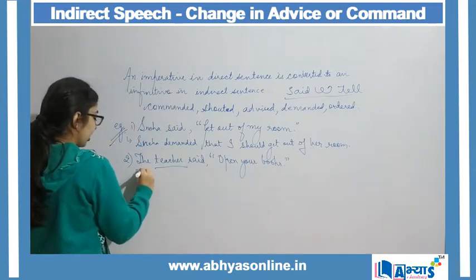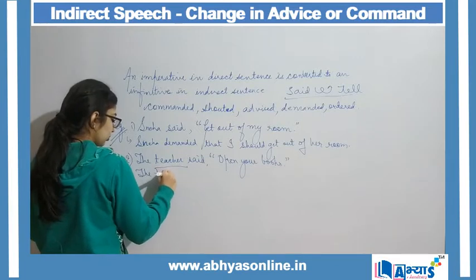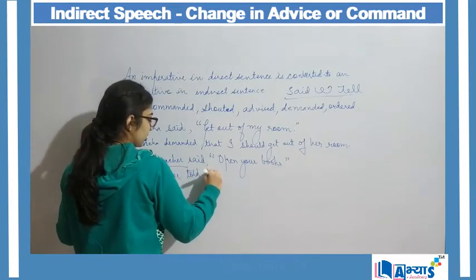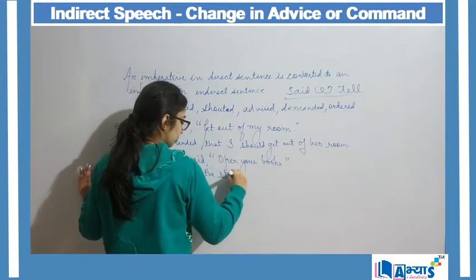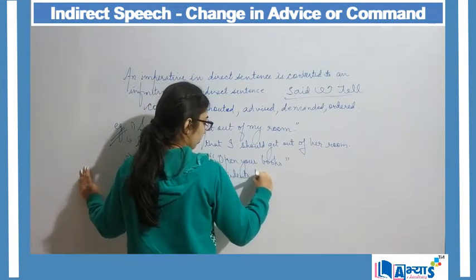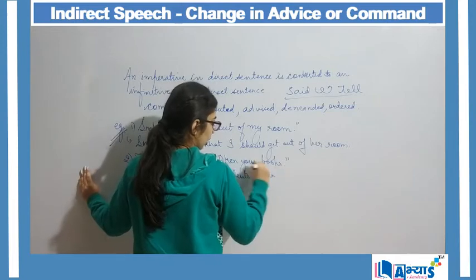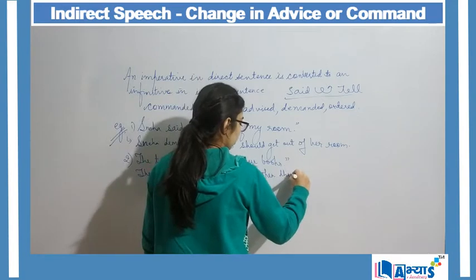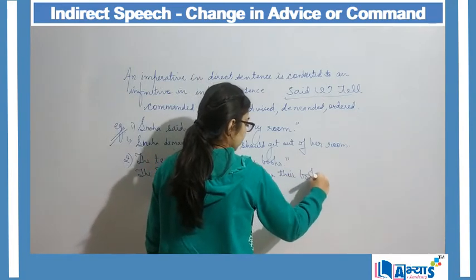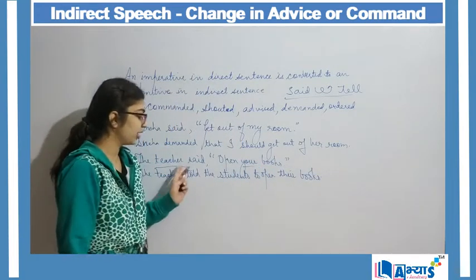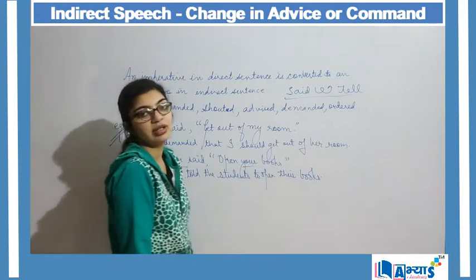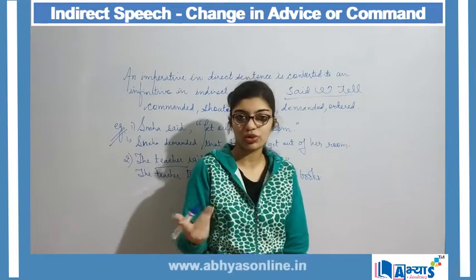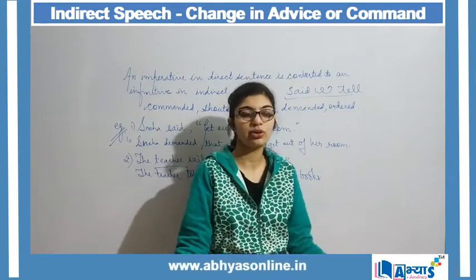So I will say, the teacher told the students to open their books. Your will convert to their, because if the teacher is in the classroom, there will always be a probability that there is not only one student but more than one student, or a group of students.